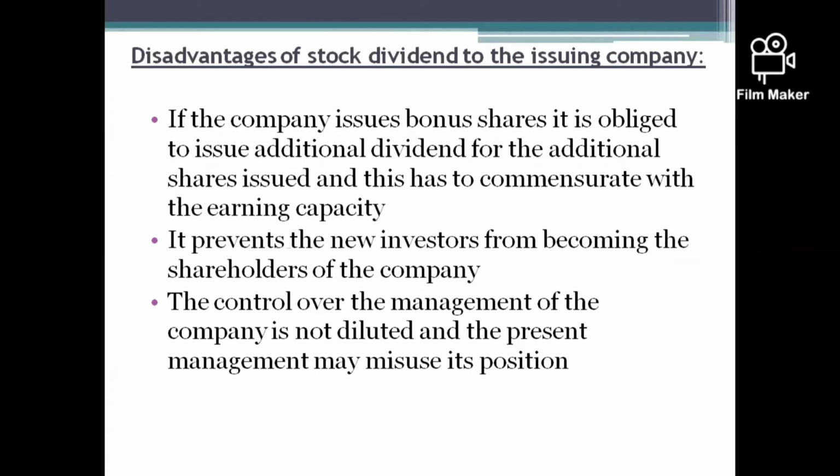Next, disadvantages of stock dividend to the issuing company. First point, if the company issues bonus shares, it is obliged to issue additional dividend for the additional shares issued, and this has to commensurate with the earning capacity. So the disadvantage for the issuing company is that whenever they pay the dividend in the form of cash, they are supposed to pay for both the existing shares as well as the additional or bonus shares.